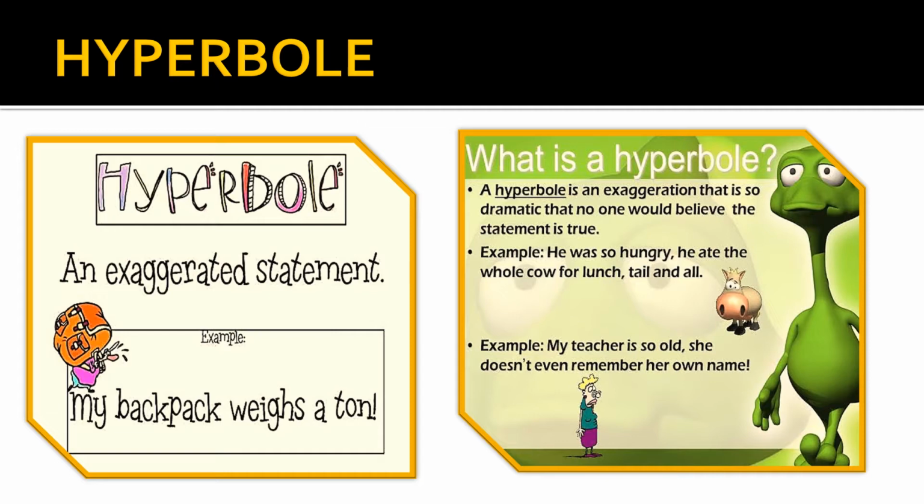For example, he was so hungry, he ate a whole cow for lunch, tail and all. We use hyperbole for impressing the person in front or making a dramatic statement. Another example, my teacher is so old she doesn't even remember her own name. So a very interesting figure of speech.